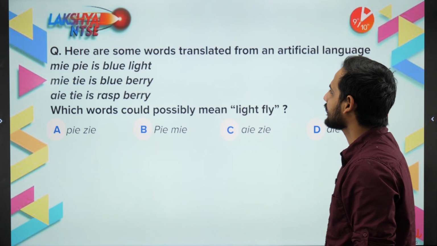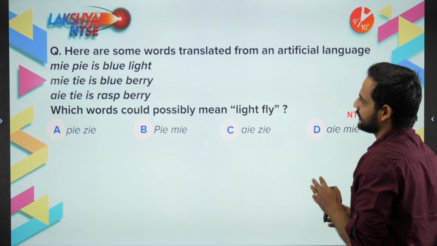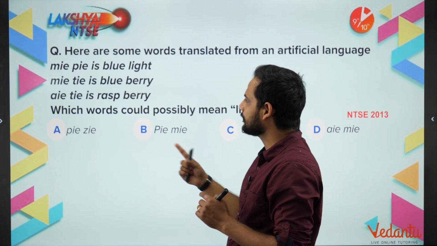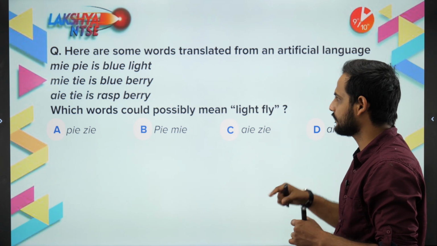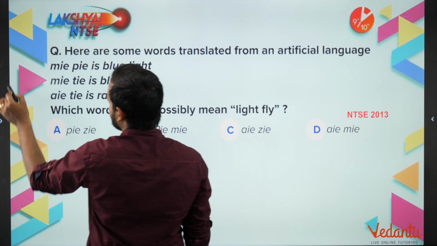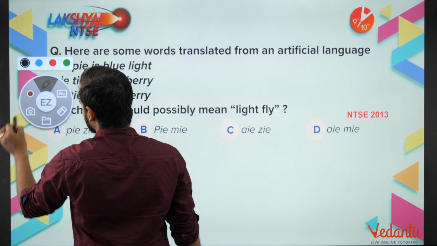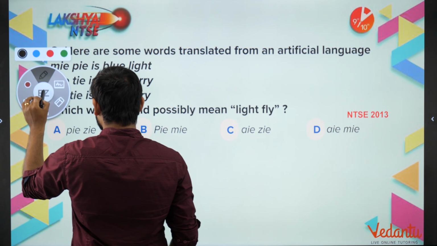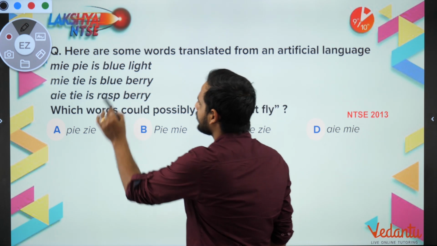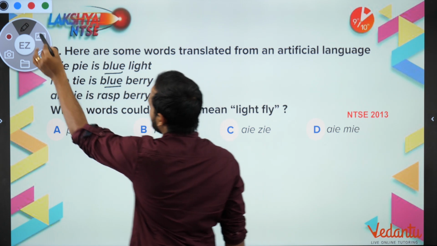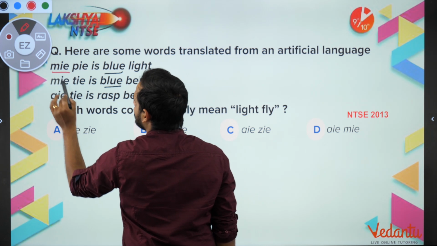The next question is: here are some words translated from an artificial language. My pie is blue light. My tie is blueberry. I tie is raspberry. What is the possible meaning for light fly? Now, if my pie is blue light and my tie is blueberry, you can see that blue is common, and in this coded language, my is common.